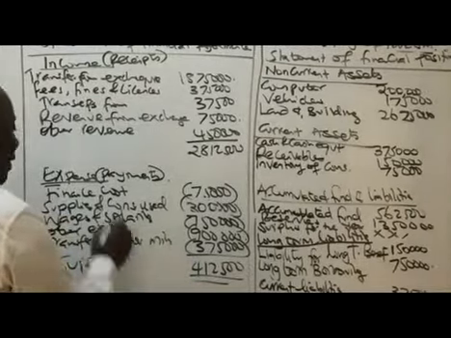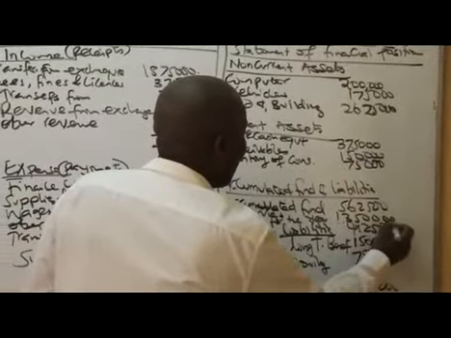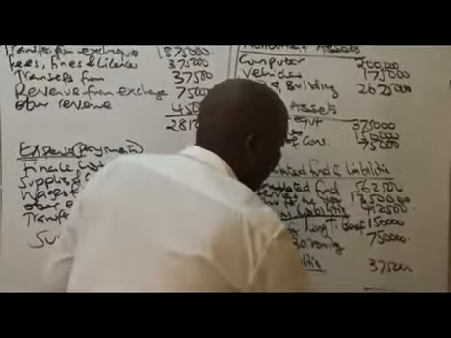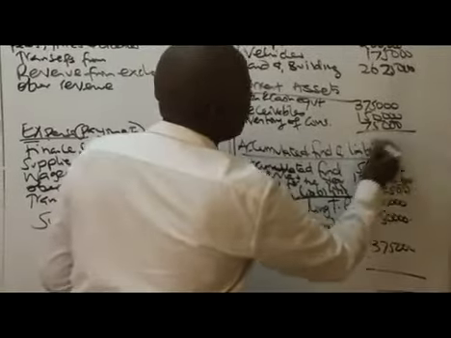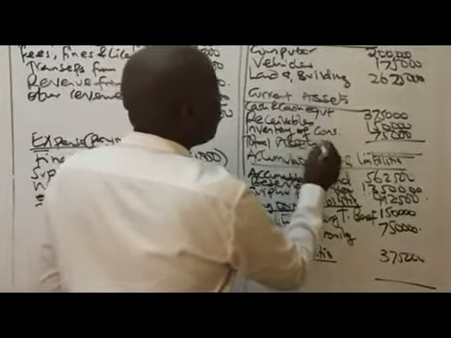We don't call it profit. So this surplus is what you bring here, 412,500. So once you have that, now what you need to do is to come and give us the totals here. First of all, start by giving us the total assets. Total assets, what do we have?